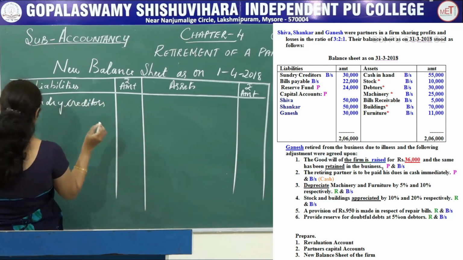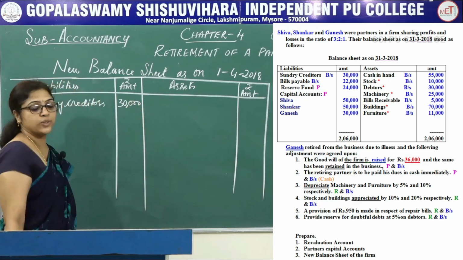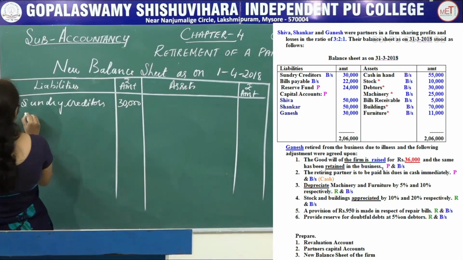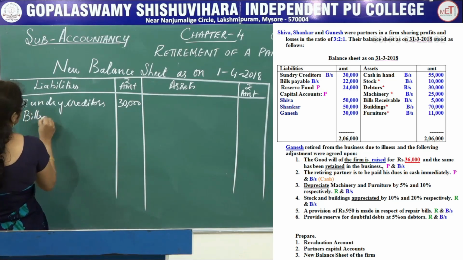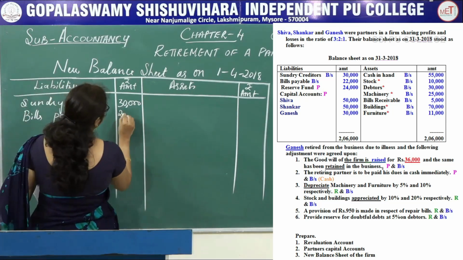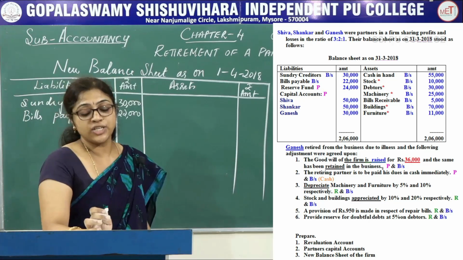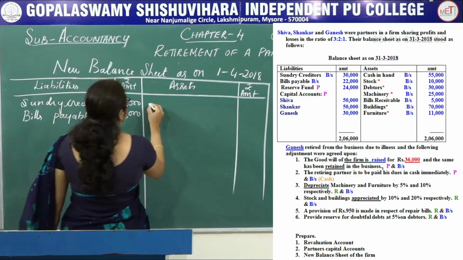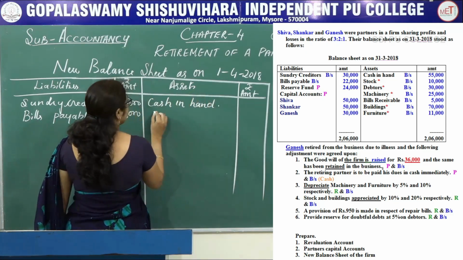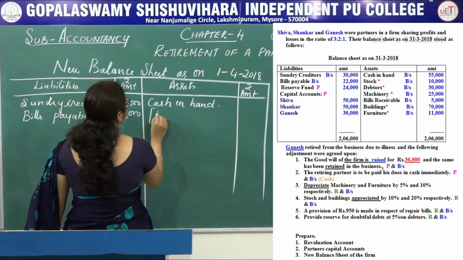So what is the sundry creditors amount given in the balance sheet? That is 30,000. Next one, bills payable is given, that is 22,000. Next see the asset side of the balance sheet. Cash in hand is given. So actual cash in hand given in the balance sheet is 55,000.